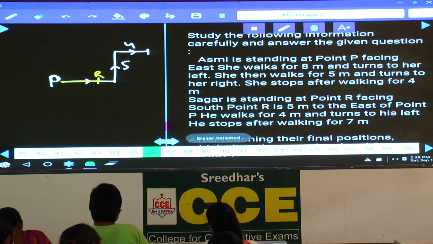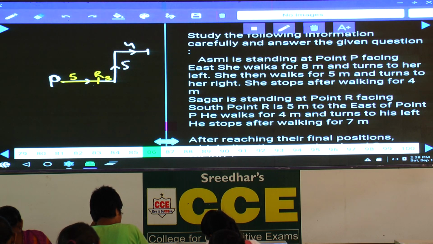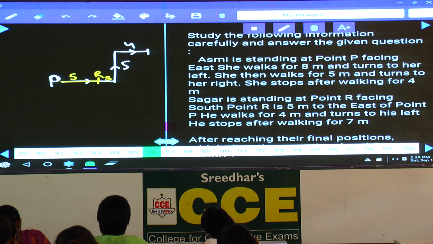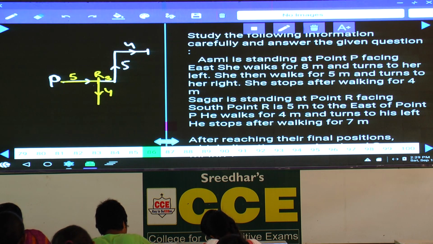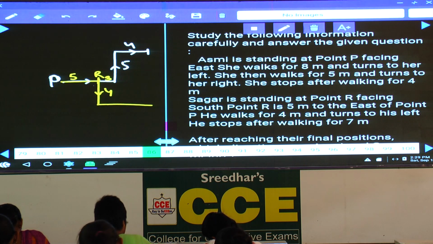Now 5 meters in between P and R and 3 meters in between these two, isn't it? Now Sagar is standing at point R facing south and point R is 5 meters to the east of point P. He walks for 4 meters, turns to his left and stops after walking 7 meters. From here, this person traveled 7 meters towards his left hand side.